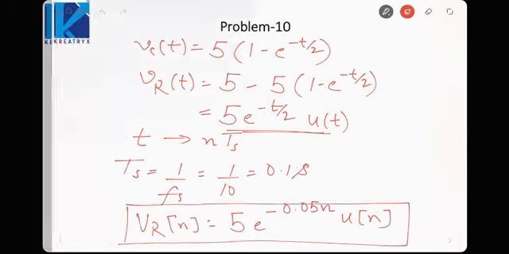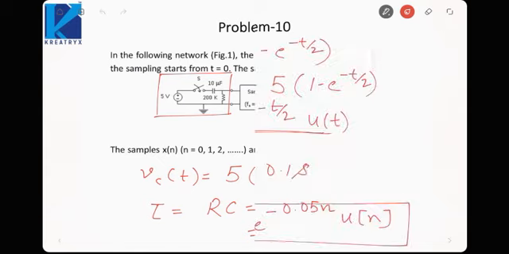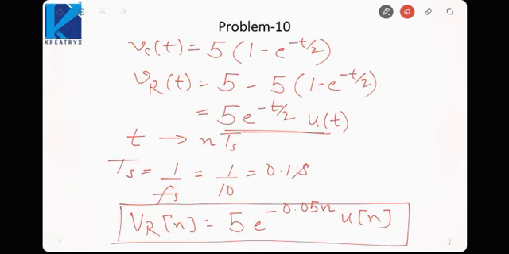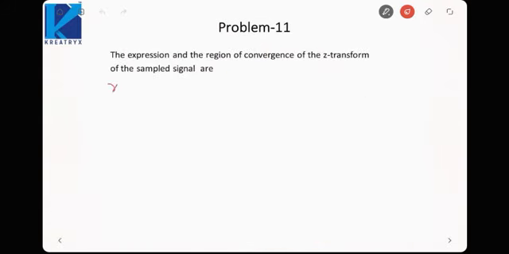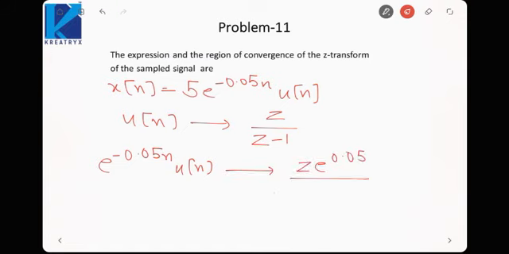So now we know this output x(n). We need to find its Z transform X(z). x(n) is basically 5 e raised power minus 0.05n u(n). Now I know u(n) has a Z transform of z upon z minus 1, and then e raised power minus 0.05n u(n) would have z e raised power 0.05 upon z e raised power 0.05 minus 1.